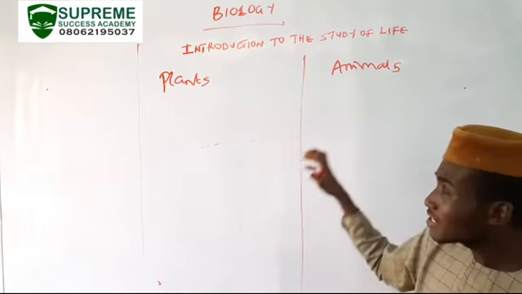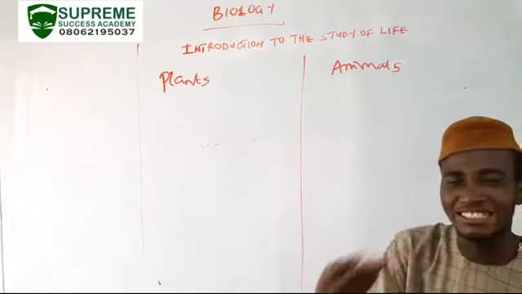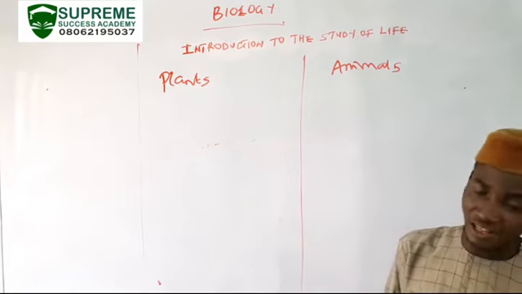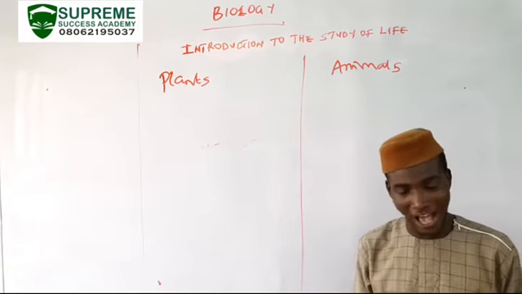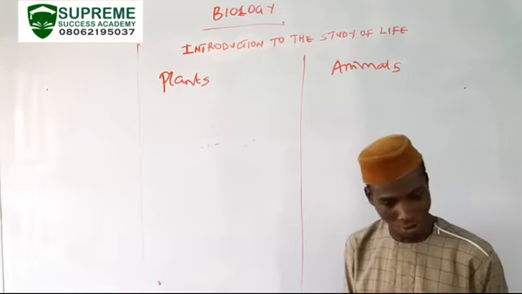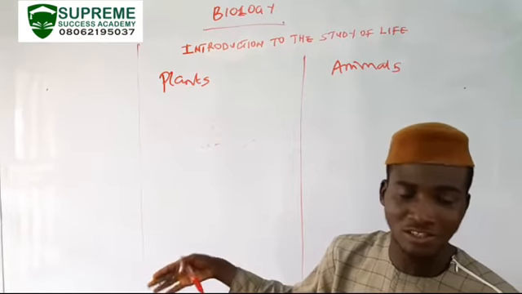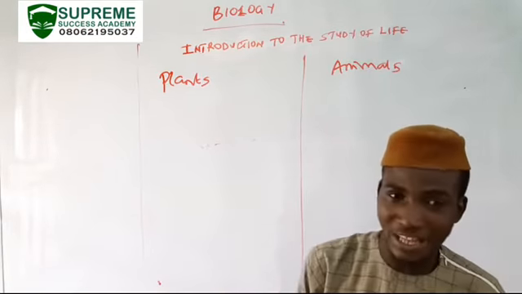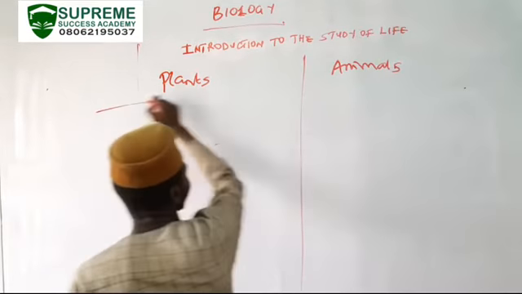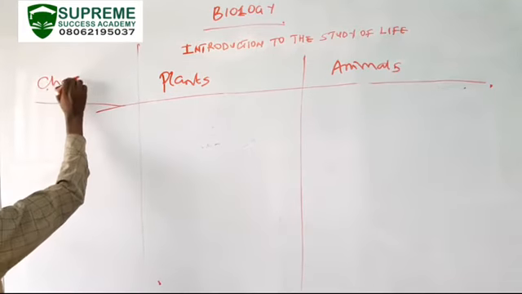However, the primary difference between plants and animals lies in the degree to which they are able to exhibit these characteristics. Then second, they also differ in terms of the organization of the structures that are required for the functioning of these characteristics. So that is what we shall be discussing in the next couple of minutes. So first of all, these are the characteristics.